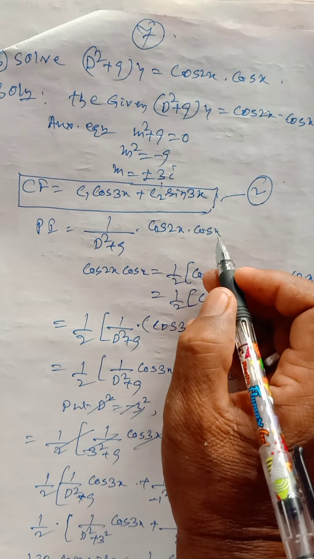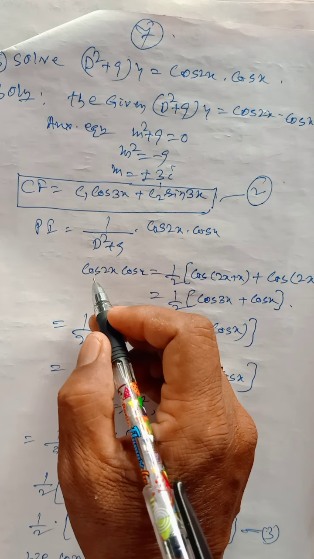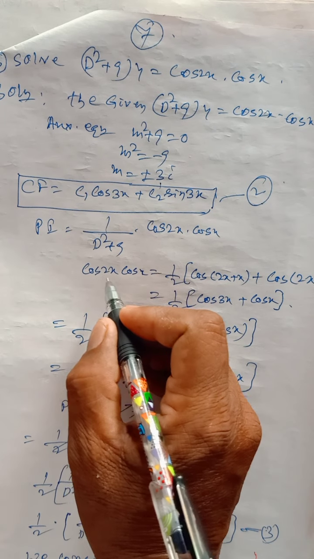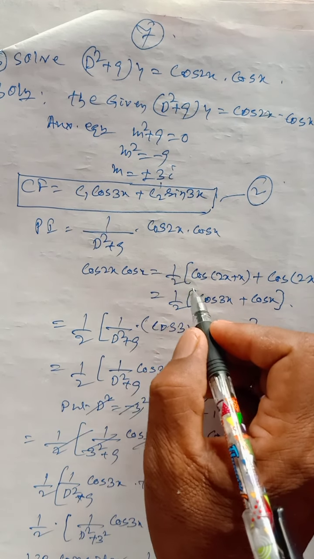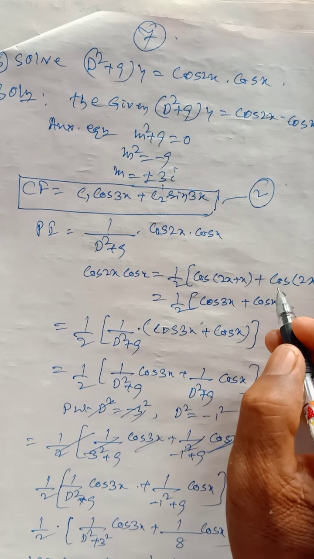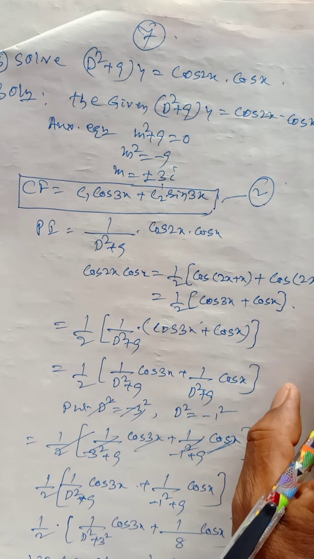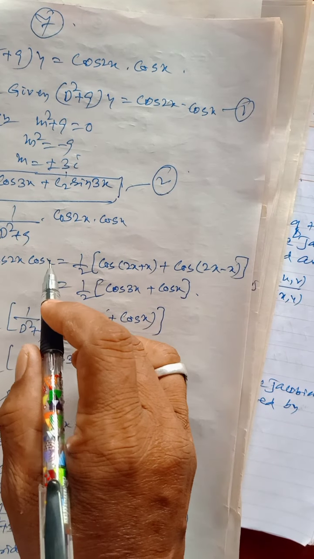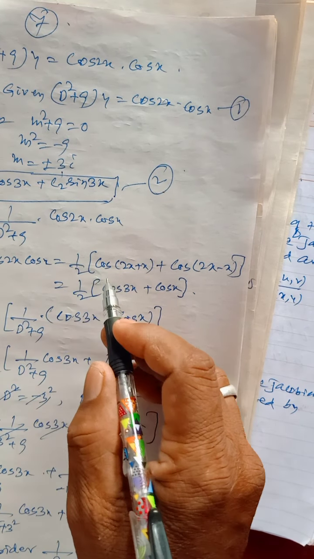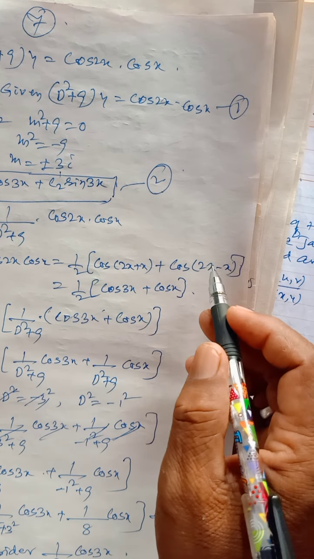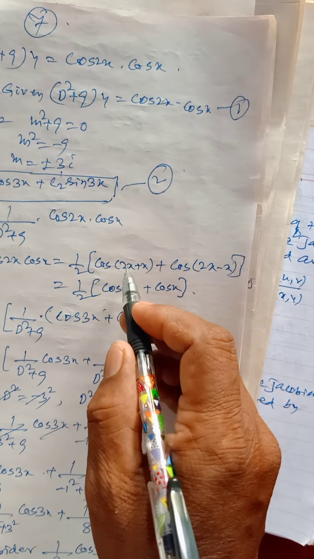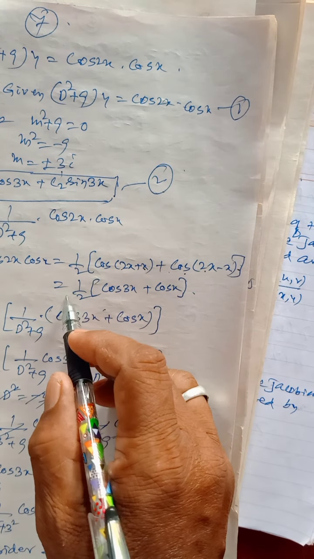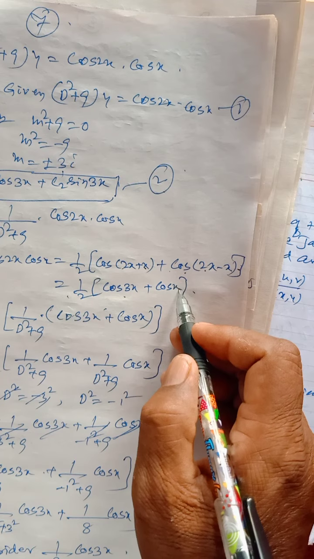Now we want to find the particular integral, 1 divided by (D² + 9) into cos 2x cos x. We can consider this much of the term first. cos 2x cos x uses the formula cos a cos b = 1/2 [cos(a + b) + cos(a - b)]. Therefore 1/2 [cos(2x + x) + cos(2x - x)] = 1/2 [cos 3x + cos x].